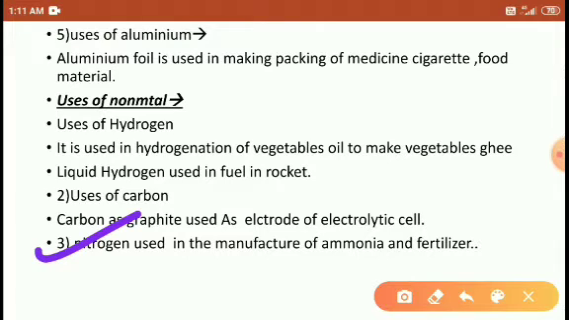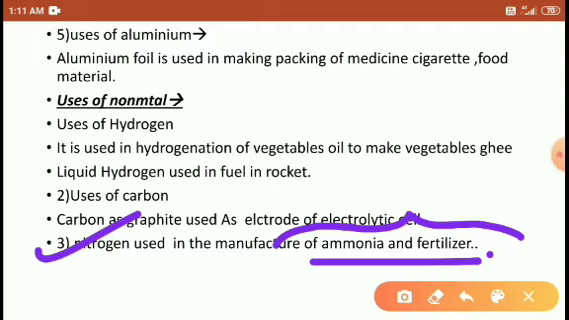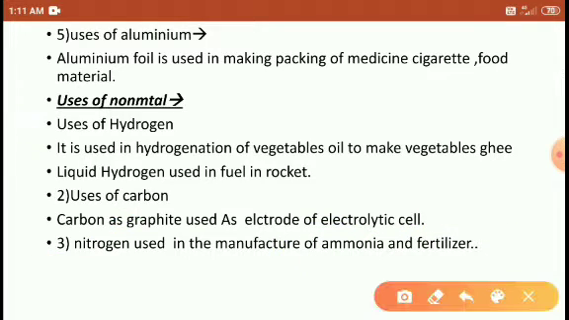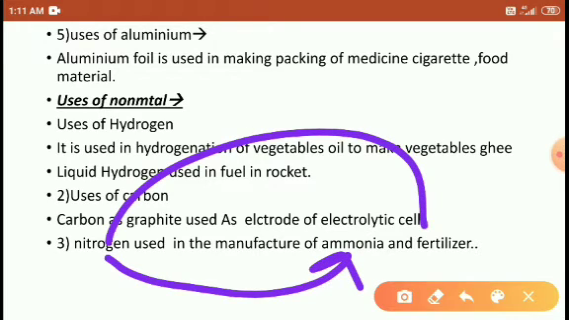Okay, nitrogen is used in the manufacture of ammonia. Nitrogen gas is used in the manufacture of ammonia and fertilizers. So students, nitrogen is used for making ammonia. Nitrogen is also used to make fertilizers like ammonium nitrate and ammonium sulfate, right? So that's why it is used for ammonia and fertilizers.